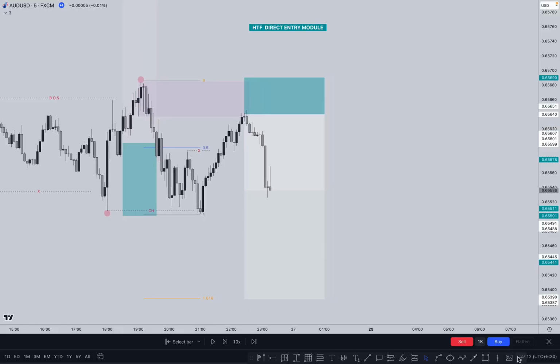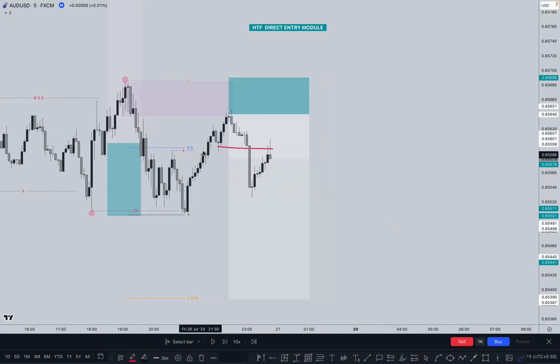And one more thing: you can use it like this, because this is a pullback, again going high, pushing downside, mitigation, and you can sell here. So this is one more entry model applicable here. The first entry is a direct entry here, and this is a pullback entry here. Okay, but both are direct entries here, right? So let's see what happens next after this one and how we can enter in this situation, right?